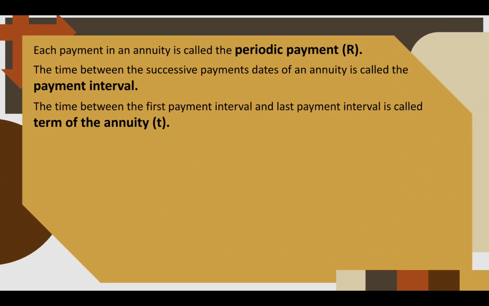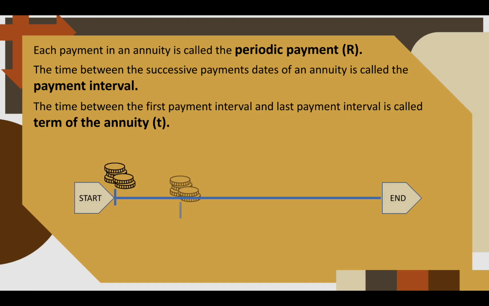Let us first go through the different terminologies that you have been hearing from me earlier. We have the periodic payment. In an annuity, you have the beginning and the end of your payment. We are focusing on annuity certain. So within that specific duration of time, you make payments. That's called the periodic payment R.